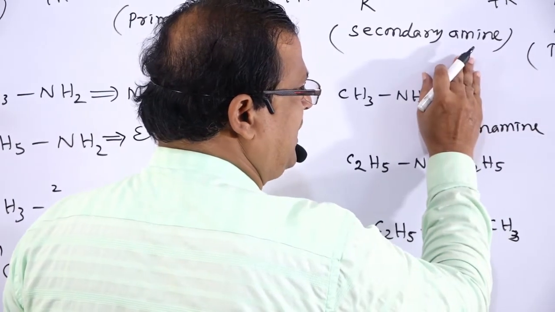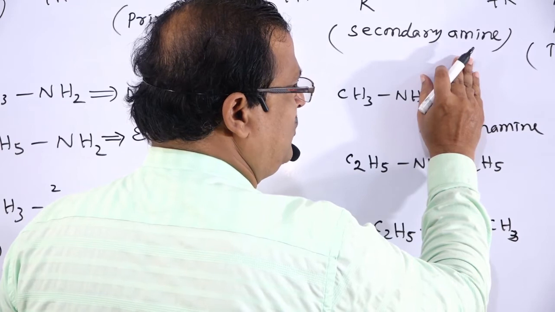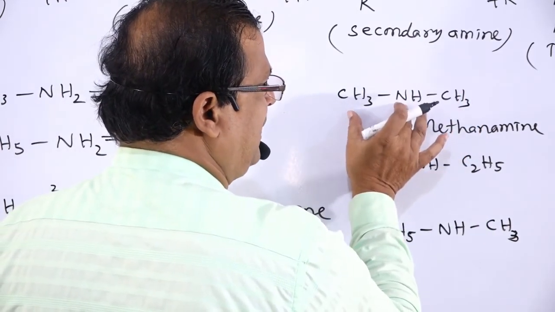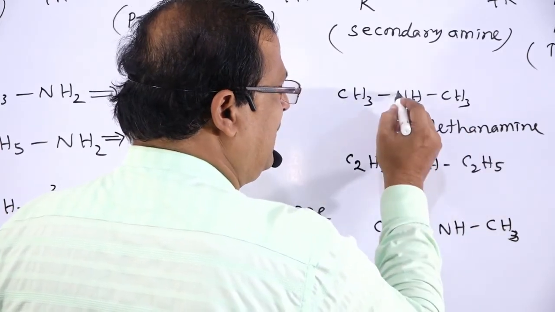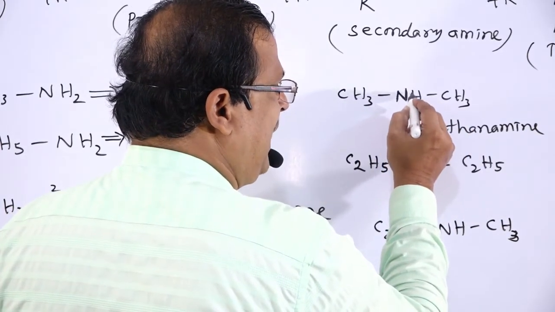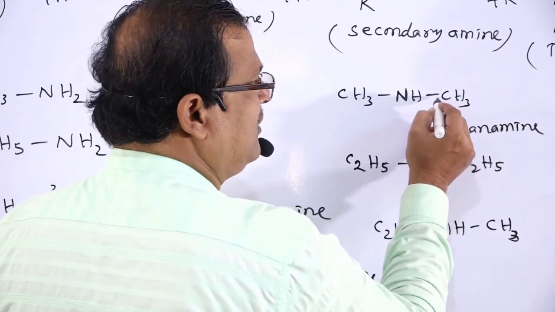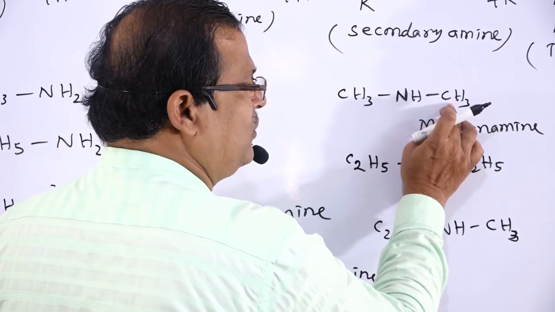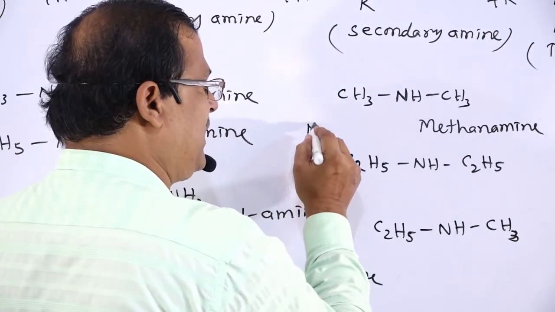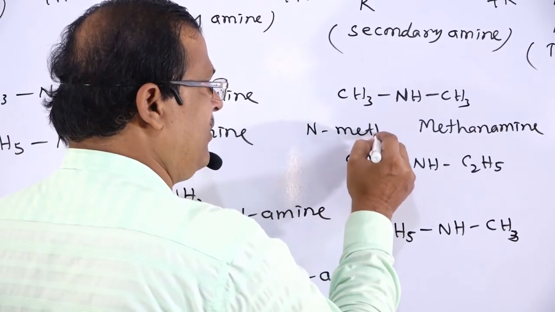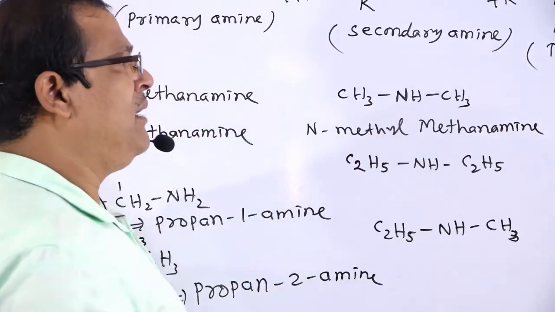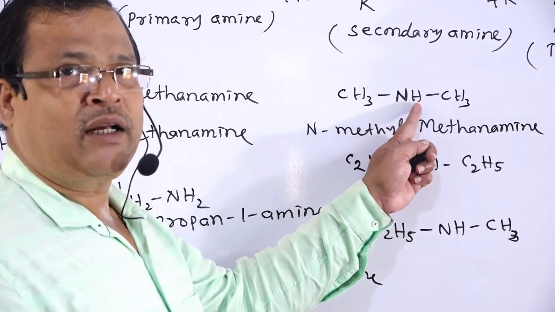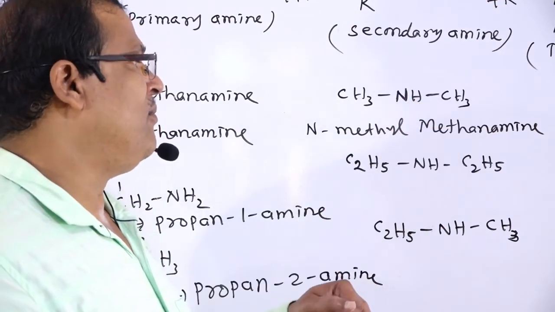So in this methanamine, from the nitrogen atom, one hydrogen atom is replaced by the methyl group. Therefore, that is named as N-methyl. N-methyl means on the nitrogen atom, one hydrogen atom is replaced by a methyl group.